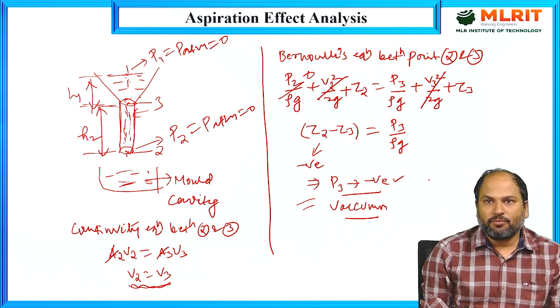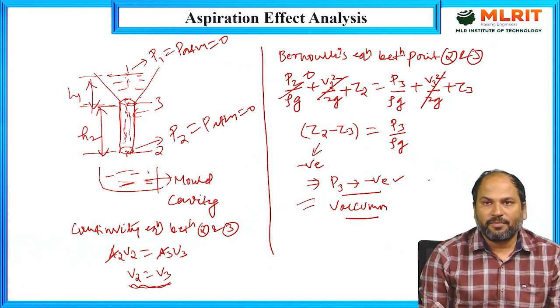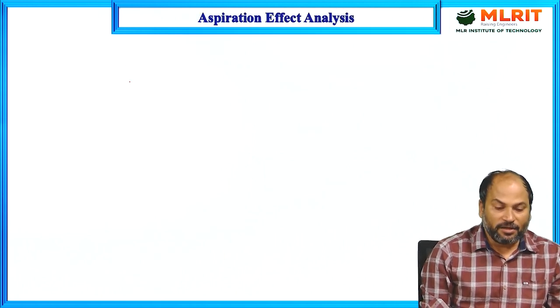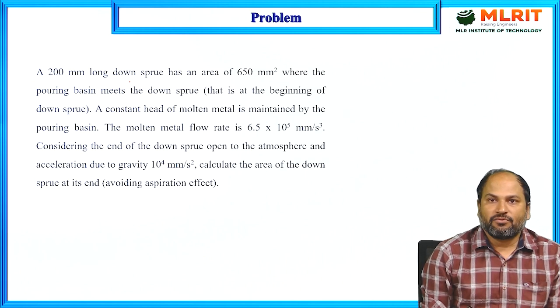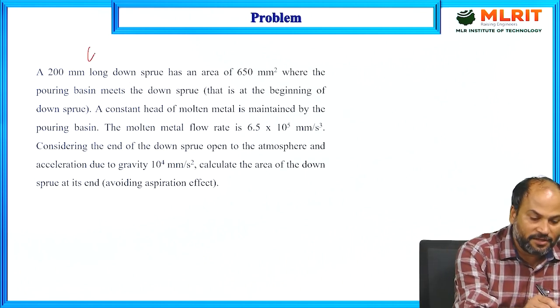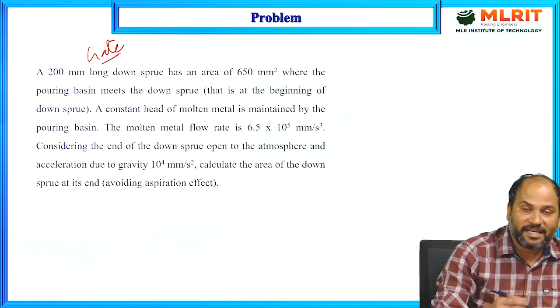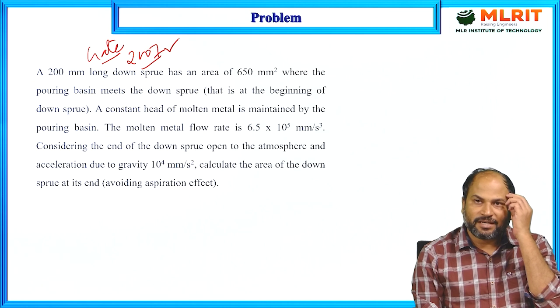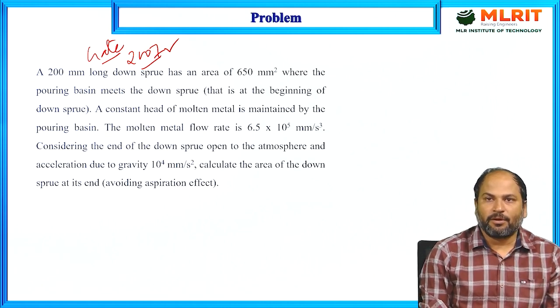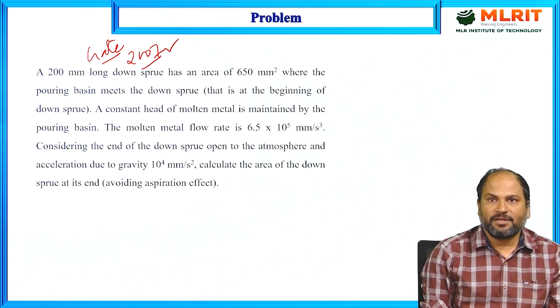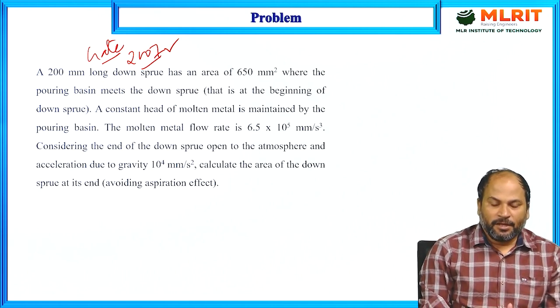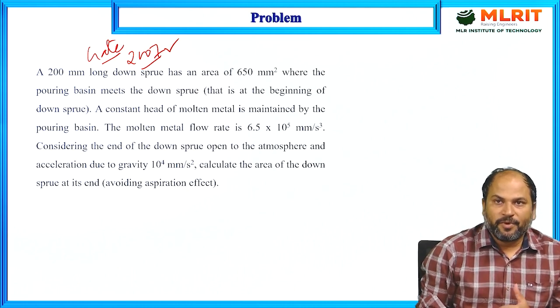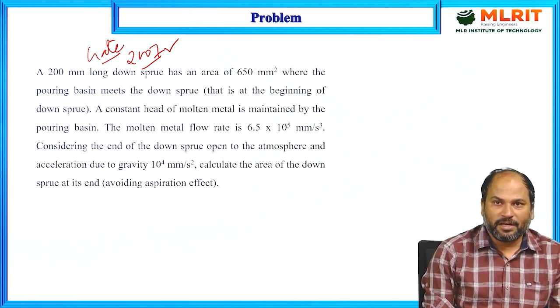To emphasize this concept and make it clearer, we have taken one numerical also, and we'll try to solve it. This is a previous GATE problem, a standard problem, GATE 2007. I have taken it from the start: when we started this course, we decided to take only standard problems. Whatever concept we are learning, to emphasize those concepts we take standard numericals generally from GATE. So today also, to make this aspiration effect concept clearer, we have taken this previous year GATE question.